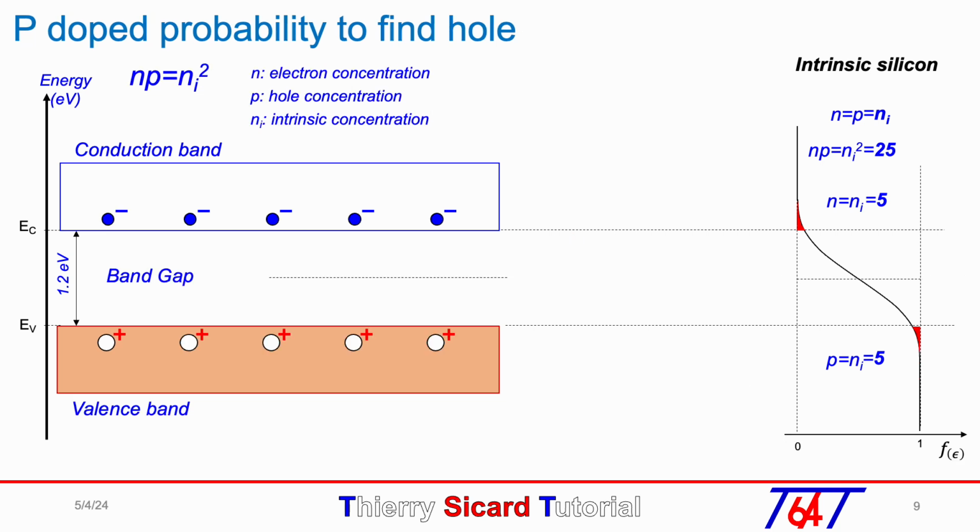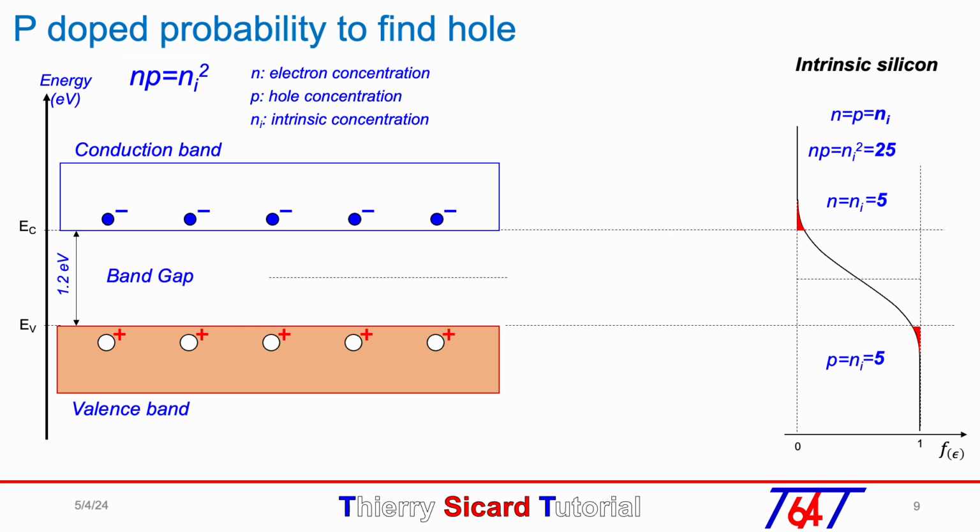Here we will compare the energy band occupation between intrinsic and p-doped silicon. To do a visual animation of the electron and hole variation between intrinsic and doped silicon, I set arbitrary Ni equal N equal P equal 5 in an intrinsic silicon, so you can see 5 electrons in the conduction band and 5 holes in the valence band. The rule np equal Ni square gives Ni square equal 25.